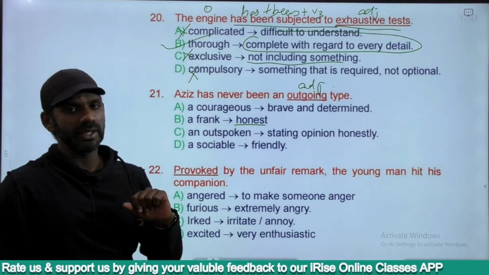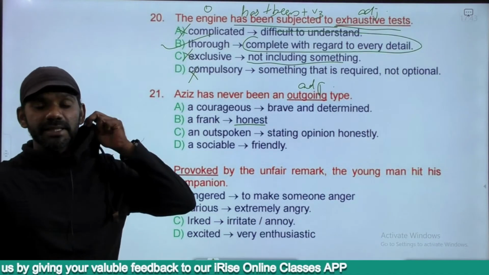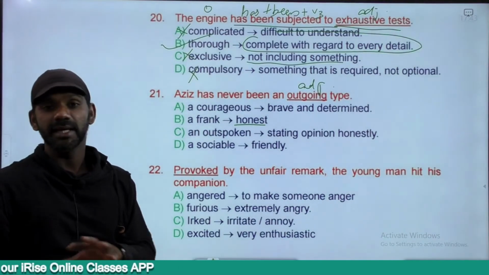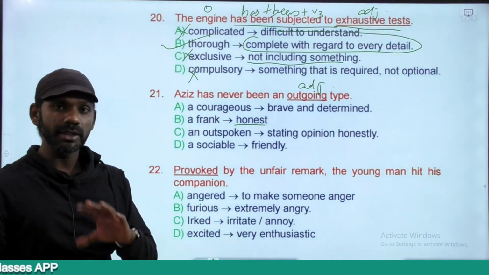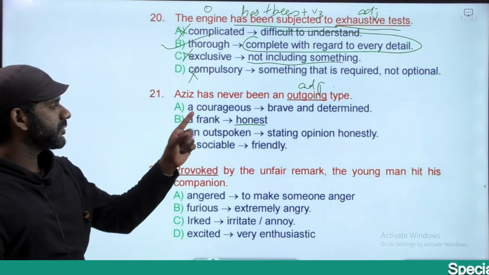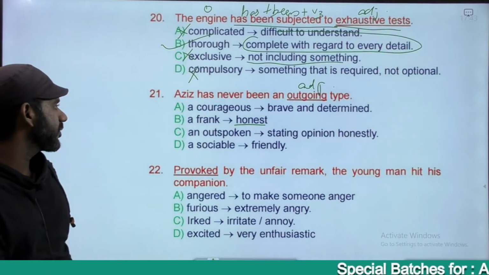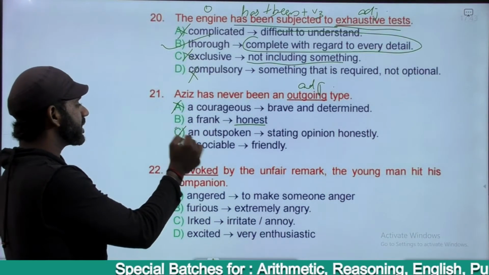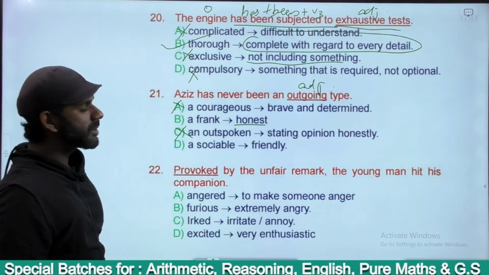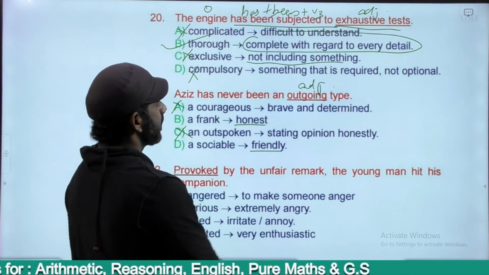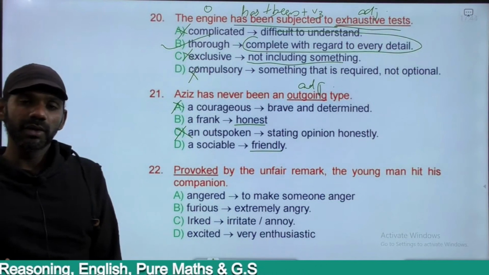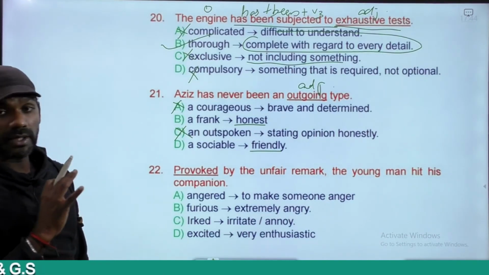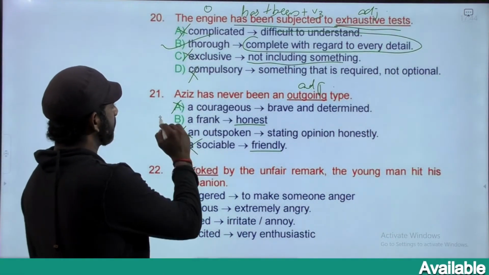You have to consider these two in a way actually. But outgoing type in the sense, as we discussed earlier, being outspoken sometimes may be good, other times may be bad. But being outgoing is always positive, and being frank means being honest, always positive. So when you compare B and C, the better option must be B, so C is eliminated. Sociable means friendly, one who mingles with others in a very friendly manner. A sociable person does not fit the meaning of the word outgoing. Eliminated. The answer must be option B.